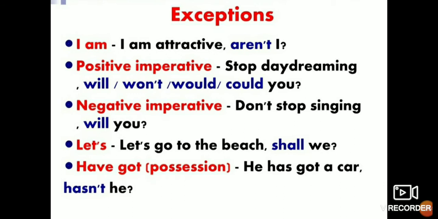So in the beginning I told you about positive imperative. Suppose the sentence is an imperative sentence, then what will we do there? Like stand up, come here, please give me a pen. These are imperative sentences, which show command, request, suggestion, advice. Whenever the sentence is imperative, we will use will, won't, would, could. Any of these is correct. Why have we not used just one? All these four are correct.